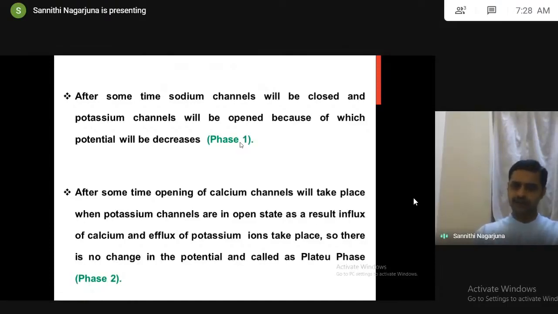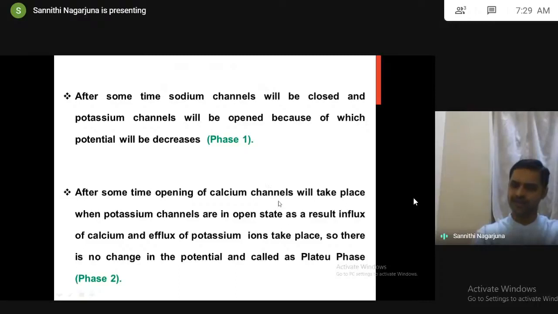And next, after some milliseconds, while the potassium channels are still in the open state, the calcium channels also open. The calcium channels open only when the potassium channels are in the open state.